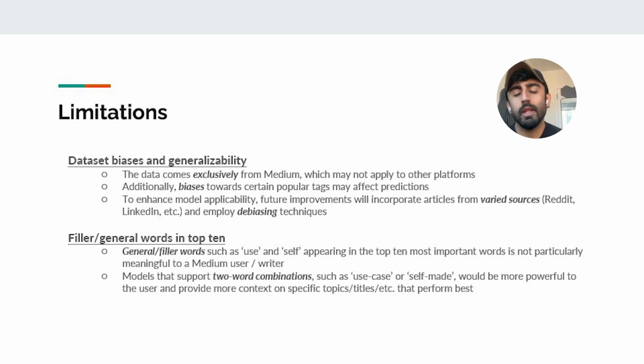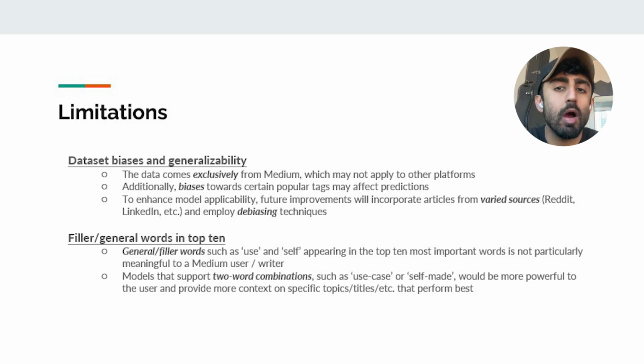Next, let's discuss the limitations of our modeling. There's a noticeable bias towards certain popular tags, which could skew our predictions. We've decided that our future iterations of the model could incorporate articles from a wider range of sources, such as LinkedIn, and apply de-biasing techniques to balance out these influences.